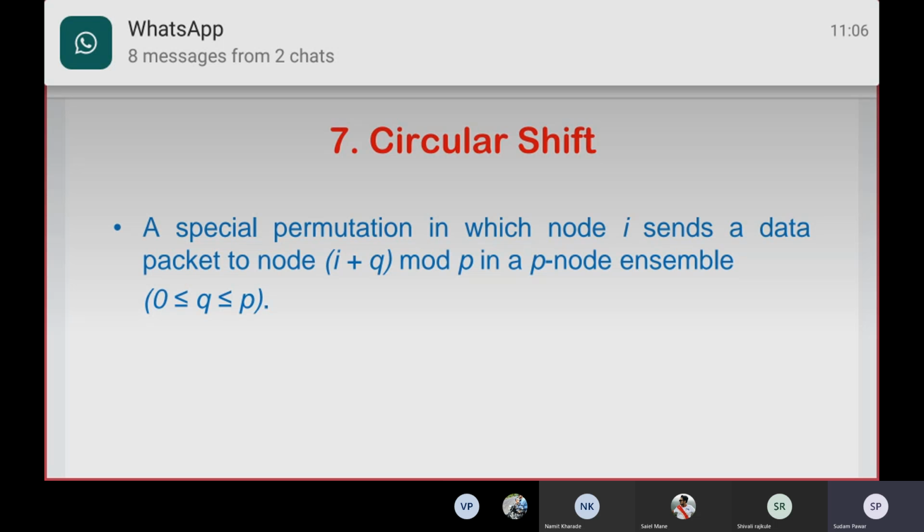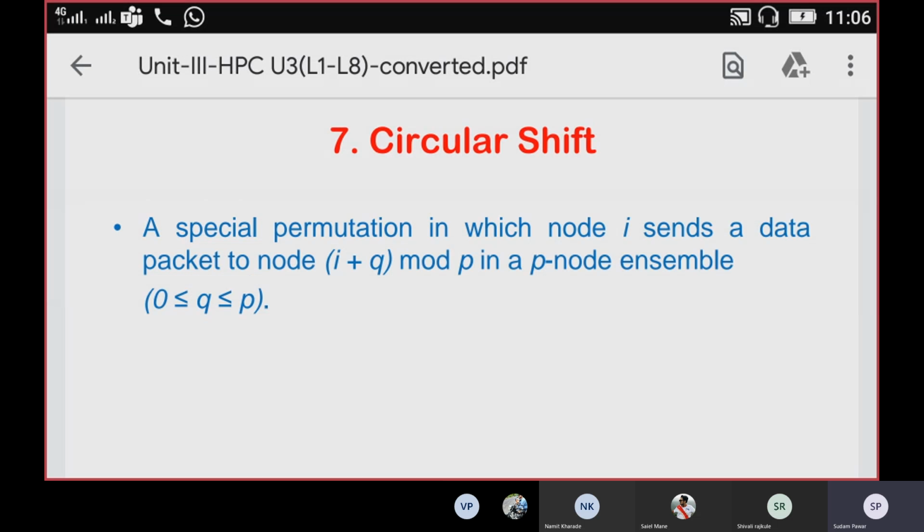Another important topic here is circular shift. Circular shift is a spatial permutation. You know, permutations and combinations you have studied in second year discrete mathematics, I think, that is nCr. So, a spatial permutation in which node i sends a data packet to node (i plus q) mod p in a p-node ensemble, or p-node network, where q is greater than or equal to 0 and less than p.